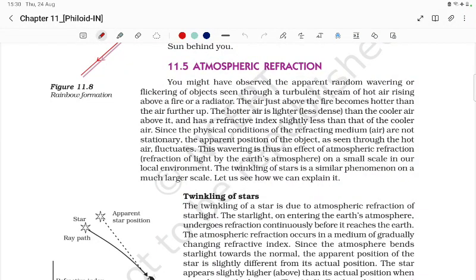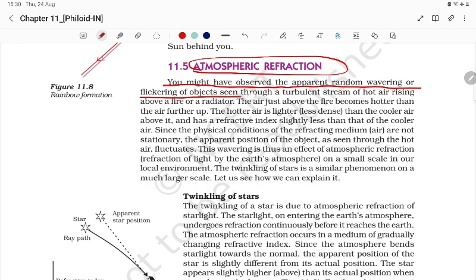Student, let's try to understand atmospheric refraction. You might have observed the apparent random wavering or flickering of an object seen through the turbulent stream of hot air rising above fire or radiators.